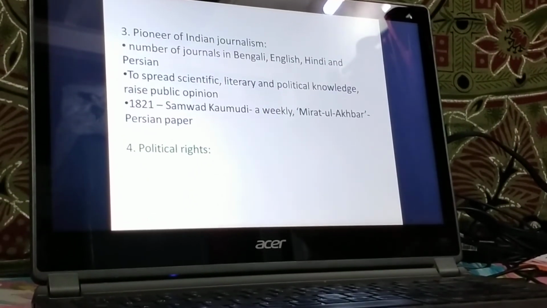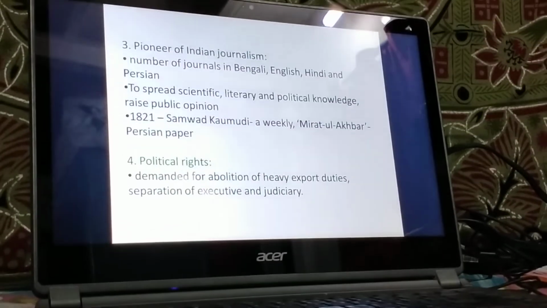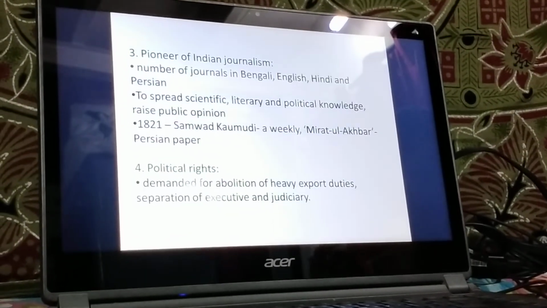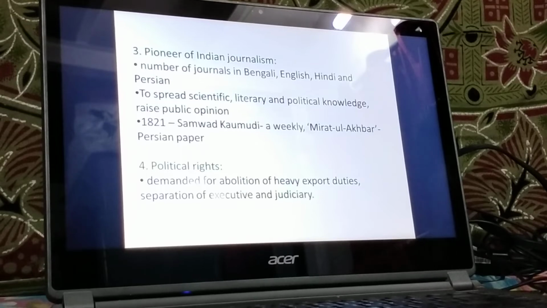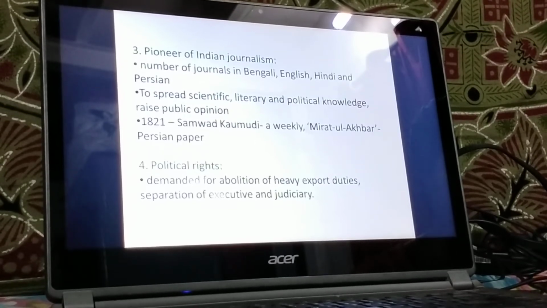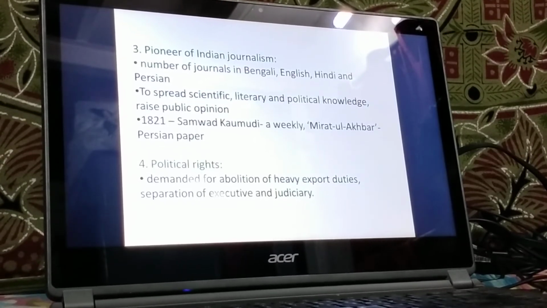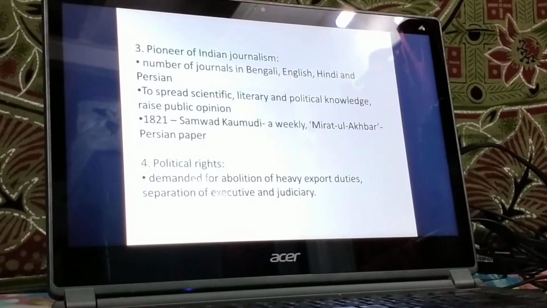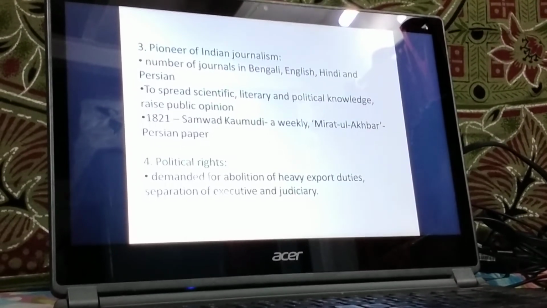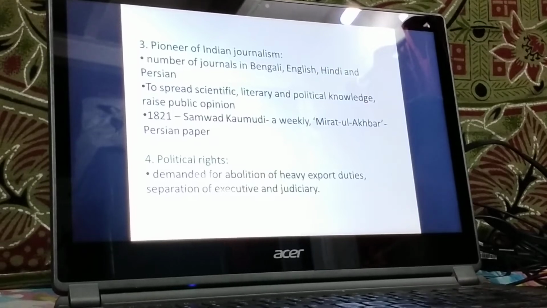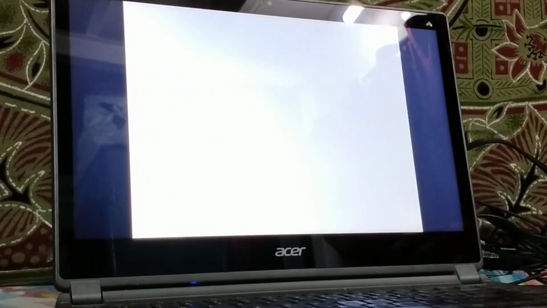Let's see the next point, that's political rights. Now, Raja Ram Mohan Roy was the initiator of public agitation for demanding the political and other rights. He always demanded the abolition of East India Company's trading rights and heavy export duties on Indian goods. He also demanded the separation of executive from the judiciary.